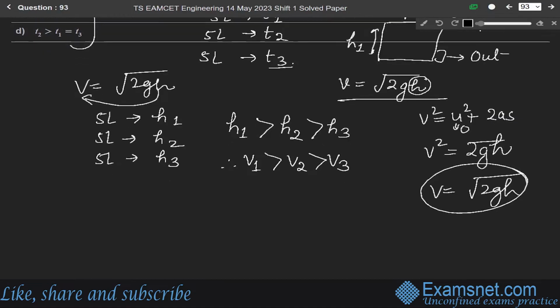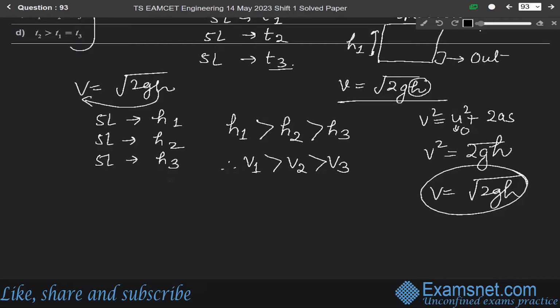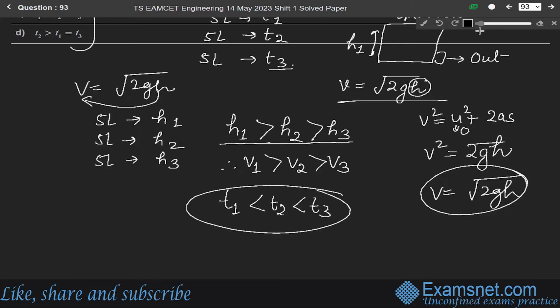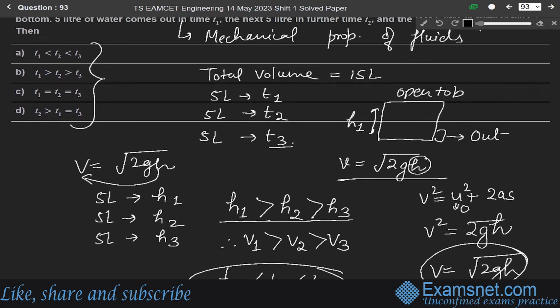As the water flows out, the height of the water level also decreases. That's why h1 is greater than h2 and h2 is greater than h3. This results in a decrease in the water flow, that is, the rate of level decrease falls with time. So T1 is less than T2 is less than T3. So the correct answer is option A, that is T1 less than T2 less than T3.